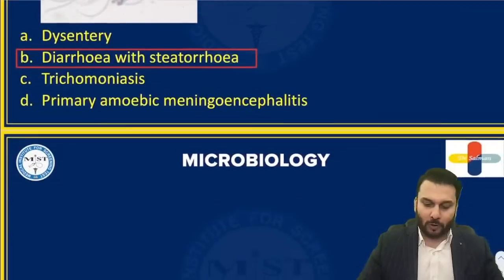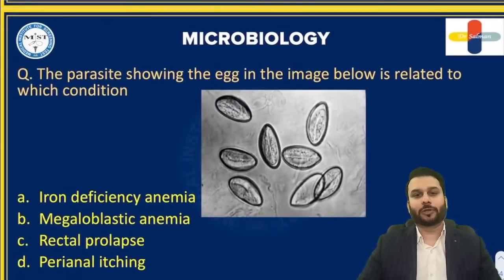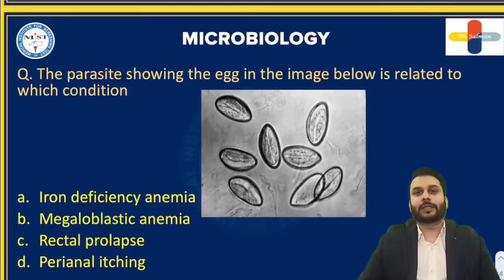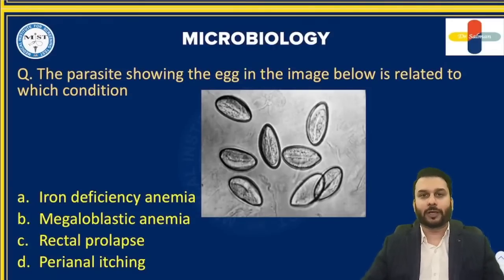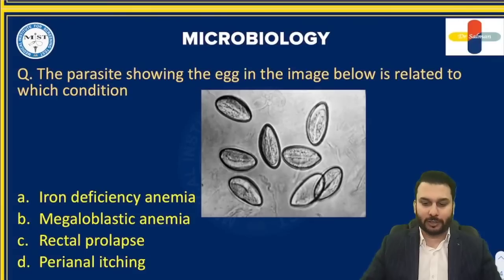Now, moving on to the second question, dear friends. So this is your second question. The parasite showing the egg in the image below is related to which condition? All right, so again, the question is based on the eggs. There is a picture of an egg given over here, and they're simply asking you what is the disease caused by this parasite. Basically, you have to identify the egg and see which parasite it belongs to, and then you will answer what disease it is.